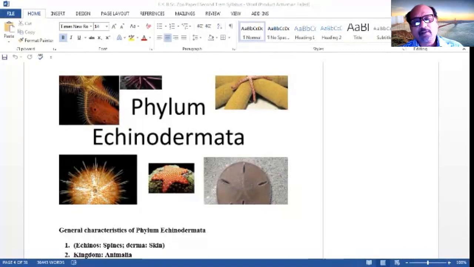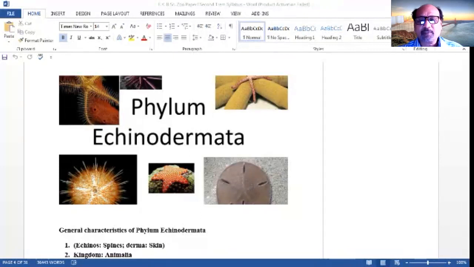Very good morning. Now we are going to study the next phylum, that is the Echinodermata, with its general characteristics, classification, and economic importance, and one type study, that is the starfish. So the first one is the echinoderms. Echino means the spines and derm means the skin.